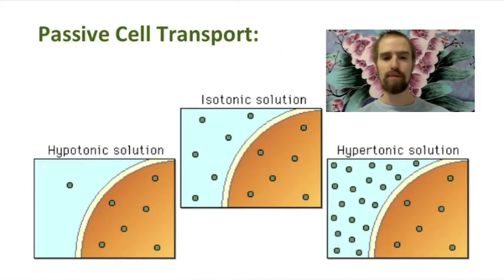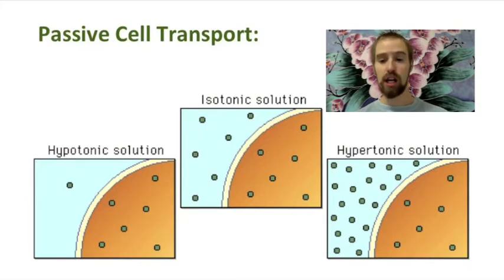So far, so good. Stuff moves from an area of high concentration to an area of low concentration, and we call this movement diffusion. We call a solution hypotonic when it has a lower concentration of solute than our cell has, and hypertonic when our solution has a higher concentration of solute than our cell. When the concentration of solute is equal on both sides of a membrane, we would say that our solution is isotonic. But it gets a little bit more complicated.